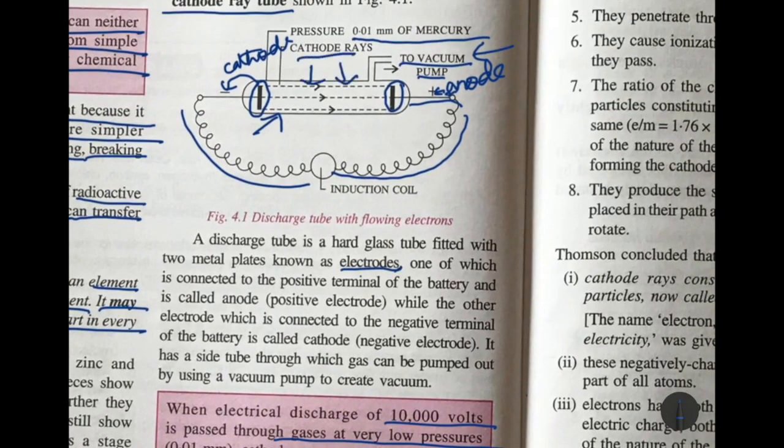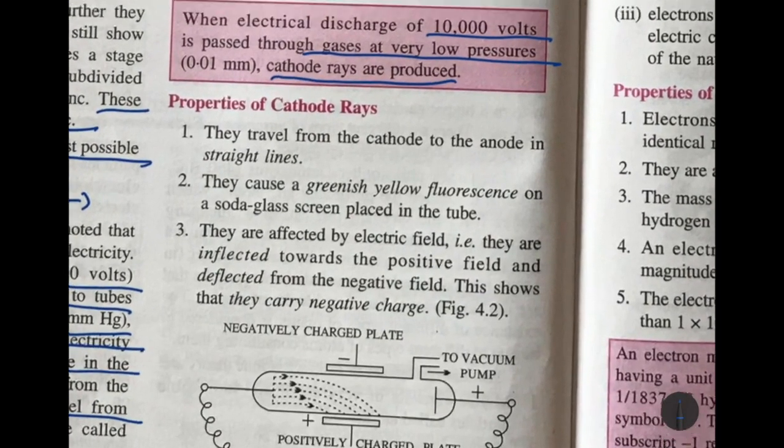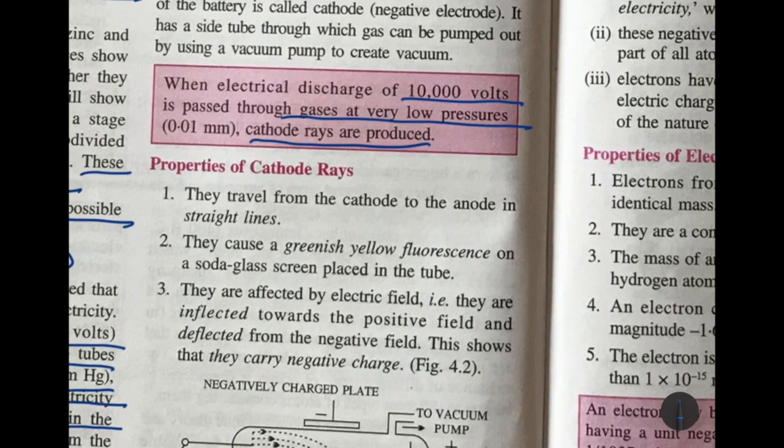The properties of cathode rays were studied by J.J. Thomson. So what did he find out? He found out that they travel from the negative cathode to the positive anode in straight lines. They cause a greenish yellow fluorescence on a soda glass screen placed in the tube. The soda glass screen glowed a greenish yellow fluorescent color.